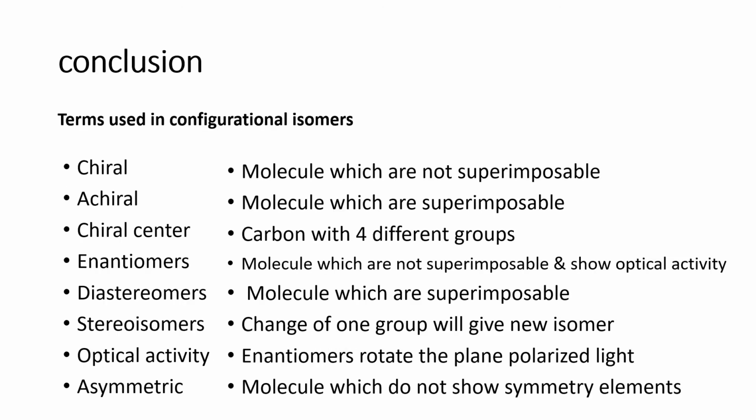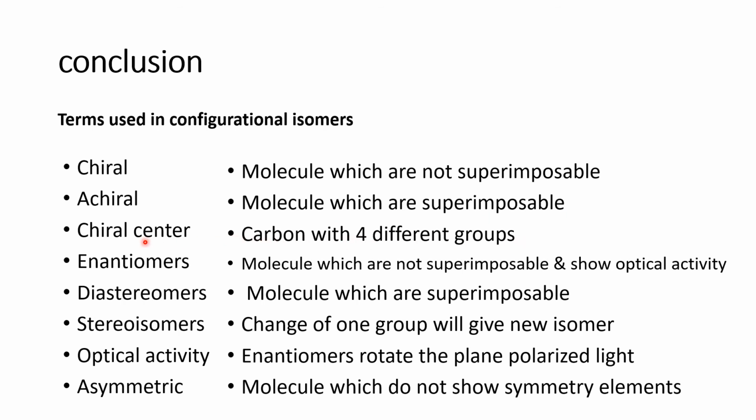So now I conclude this with some terminologies. The first one is chiral. That means it's a property of a molecule which has non-superimposable mirror images. Okay, so achiral means they are superimposable. A chiral center means a carbon that has 4 different groups.